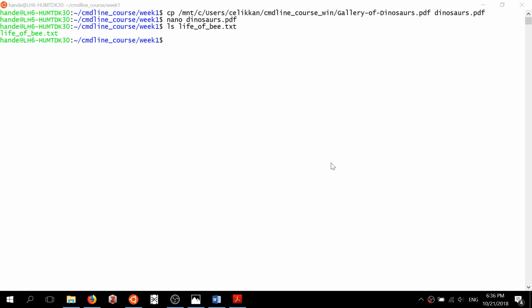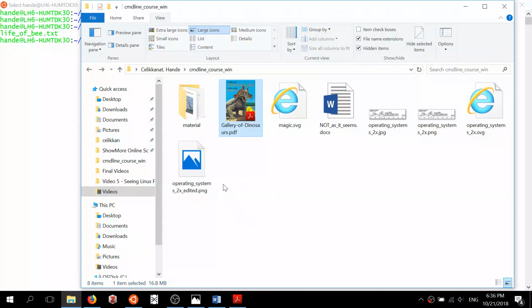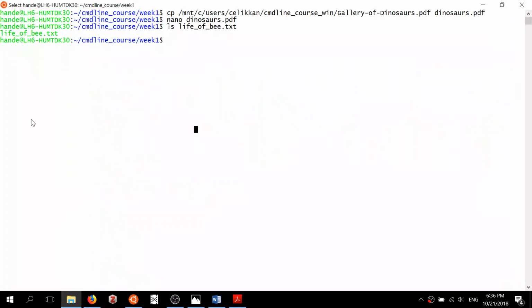The second point is about these file extensions. The file extension is the part of the file name that follows the .txt or .pdf, or now you can see from our file explorer that we have allowed the file name extensions. So the .pdf, .svg, these are called the file extensions. A file extension is not mandatory for a file, but it's actually a clue for your operating system to know which program to use to open your file.